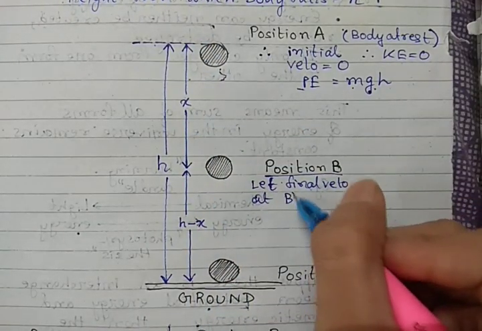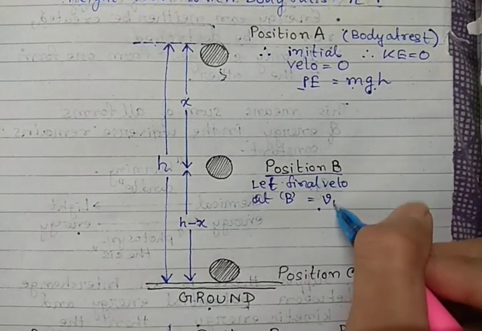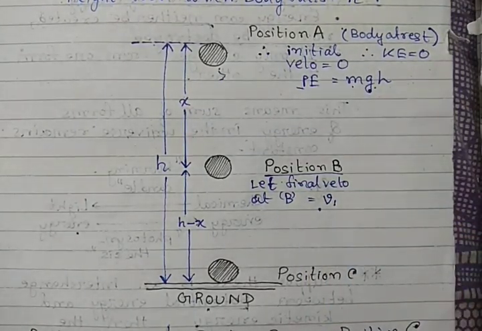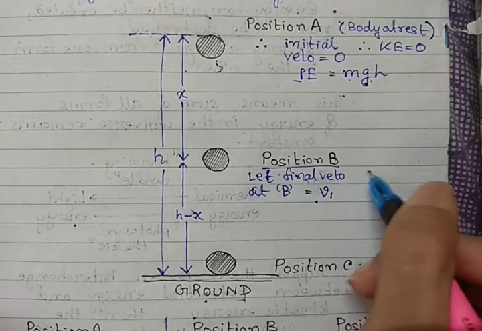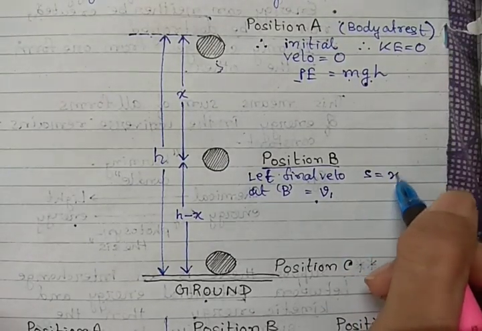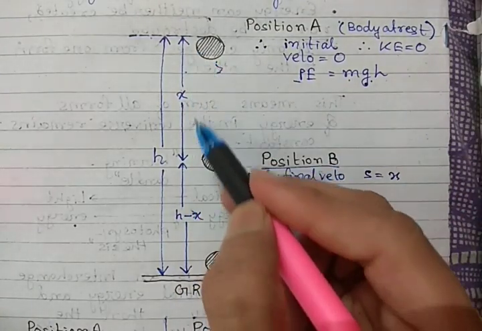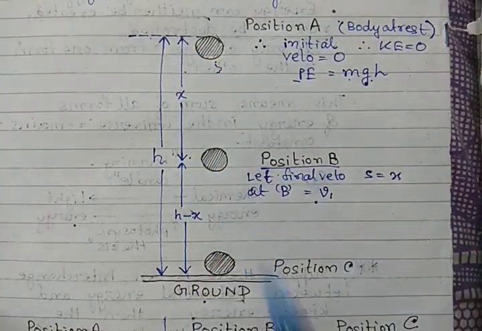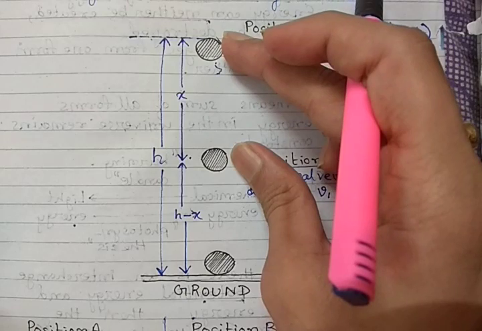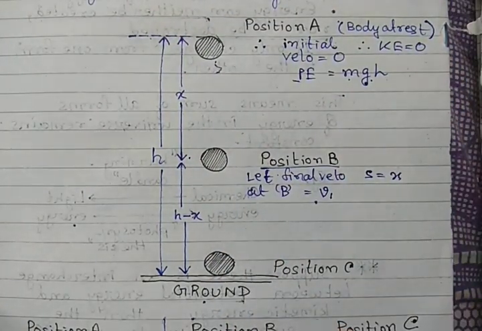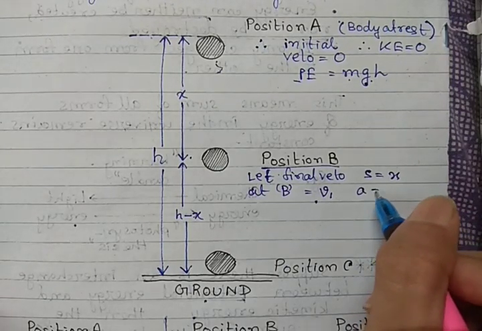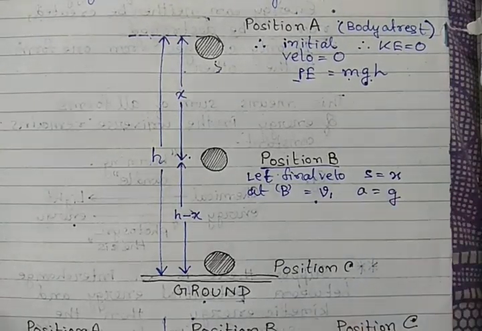So distance covered at this position is s equals x. How much has it traveled? The distance between position A and position B is x. Now what is acceleration? Acceleration is equal to g, that is acceleration due to gravity.